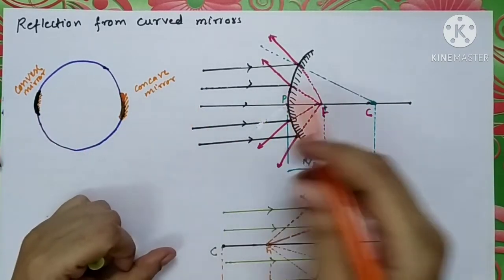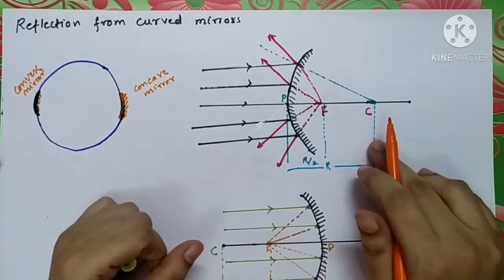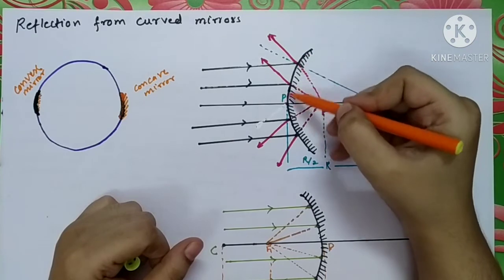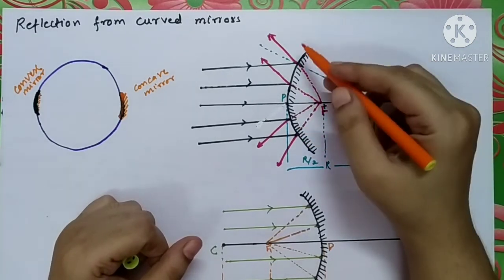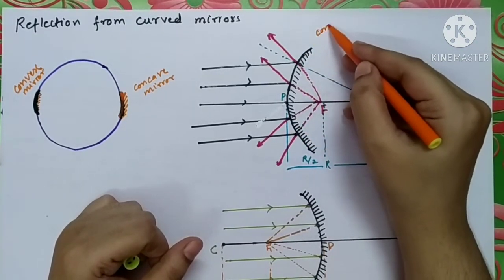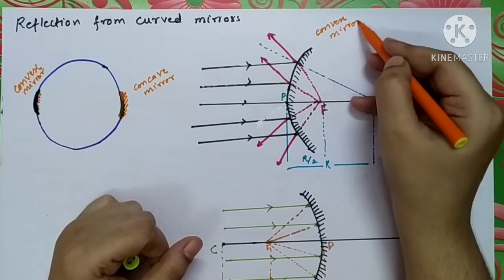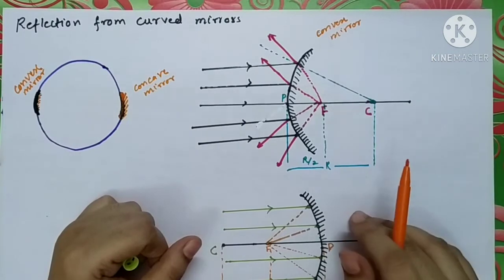So here we have drawn two figures. See the first one. This is a curved mirror and its outside surface is polished. What do you say about this mirror? It is a convex mirror. So let us see the images formed by the convex mirror.